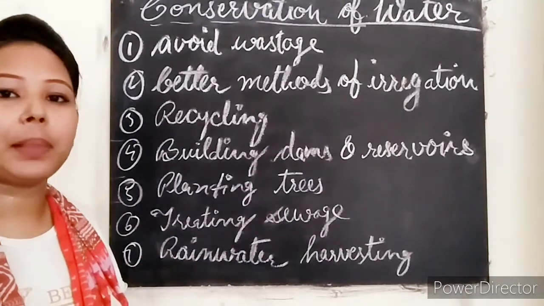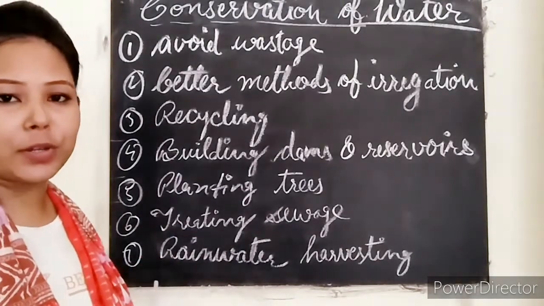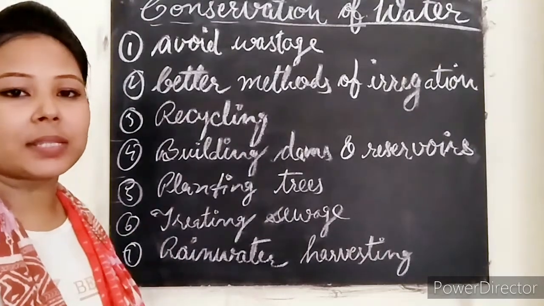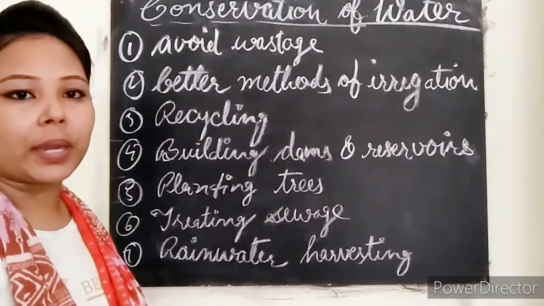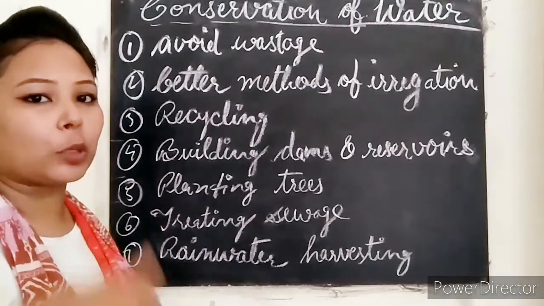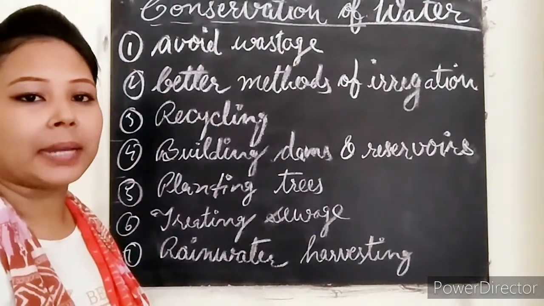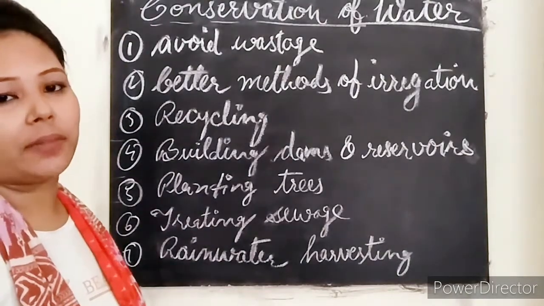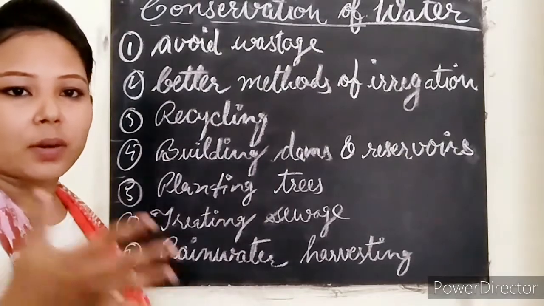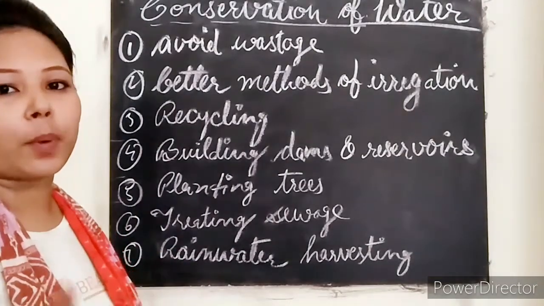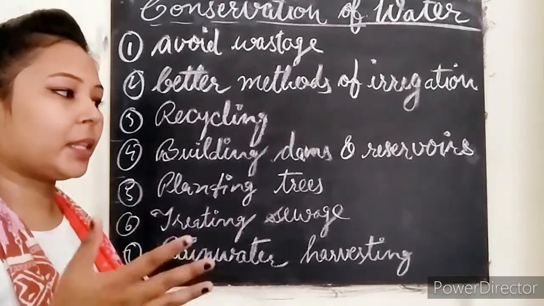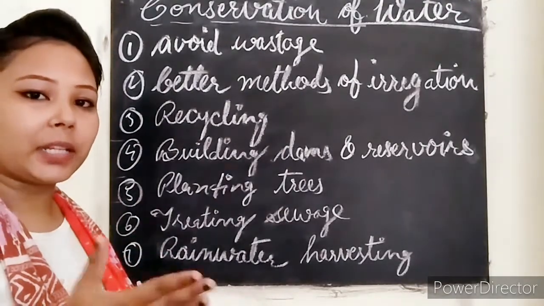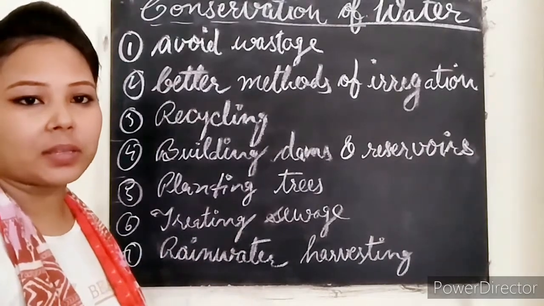And the next one is planting trees. Afforestation is also a better method for the conservation of water, because trees hold the water, and this water then goes deep into the soil and forms groundwater. The next one is treating sewage. If the sewage is not properly covered or managed, then water wastage is also more, so in that condition we should treat our sewage system properly.